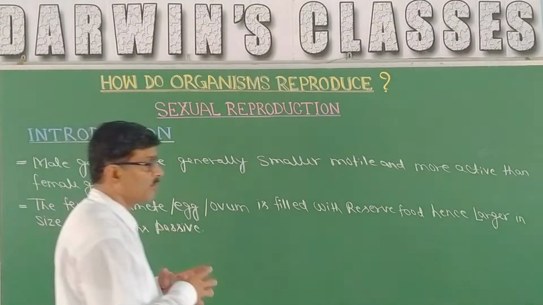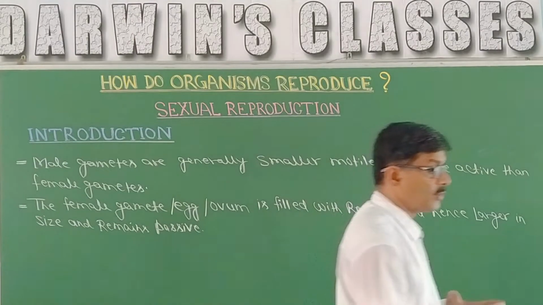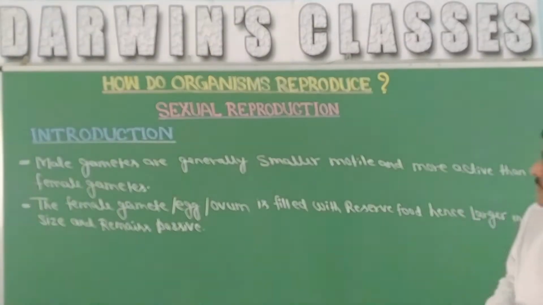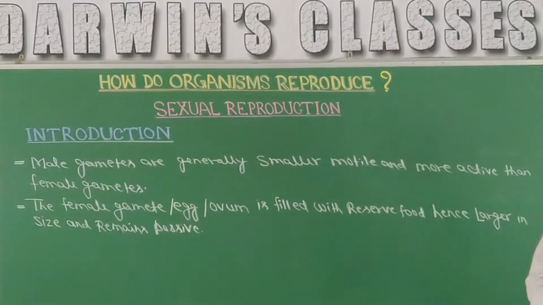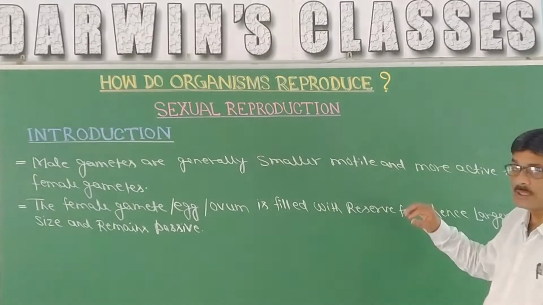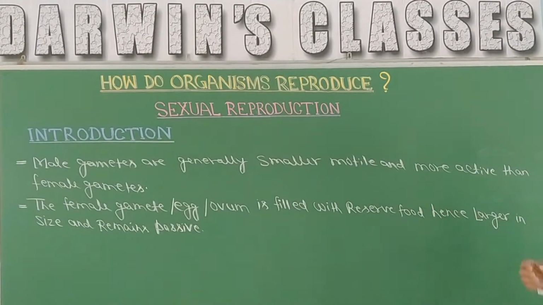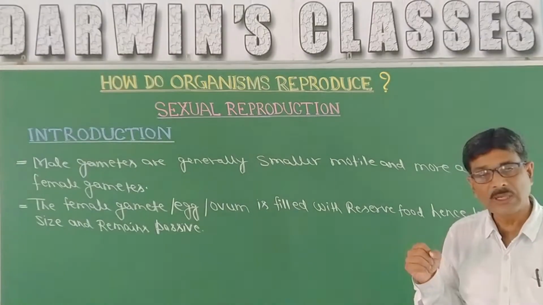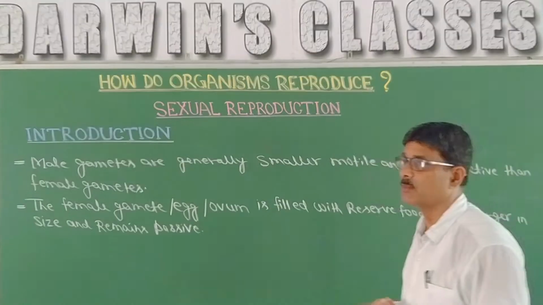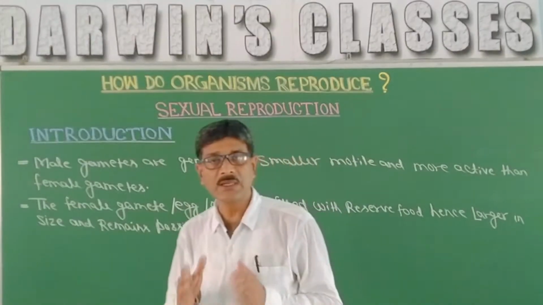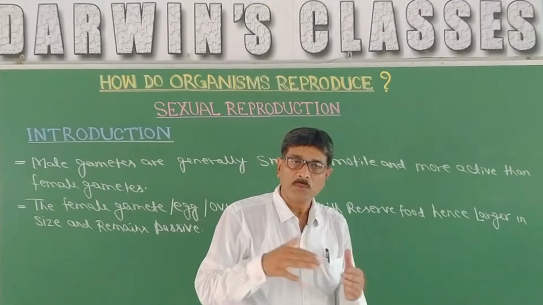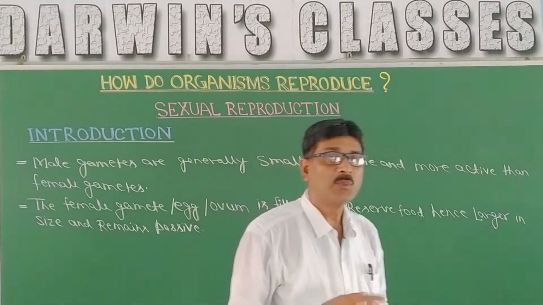The male organism produces the male gamete, and male gametes are generally smaller, motile, meaning they show movement, and more active than female gametes. In respect of the female gamete, male gametes are smaller, motile, and more active.